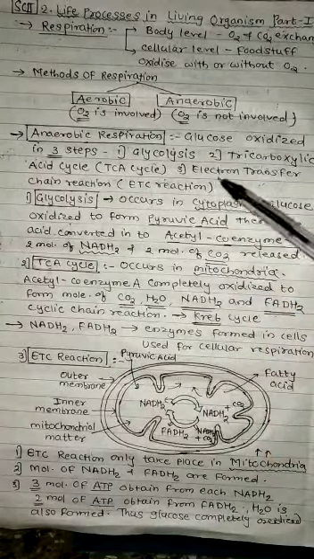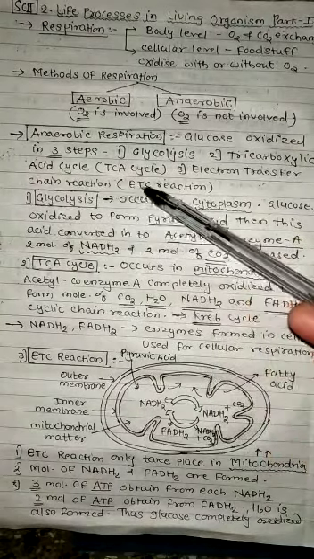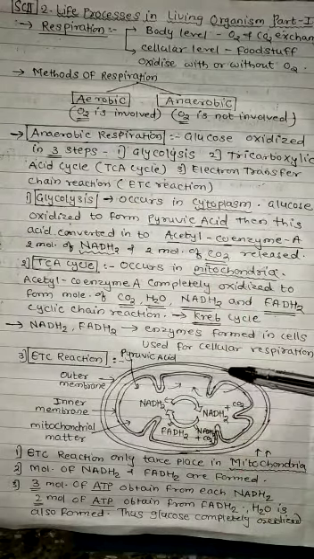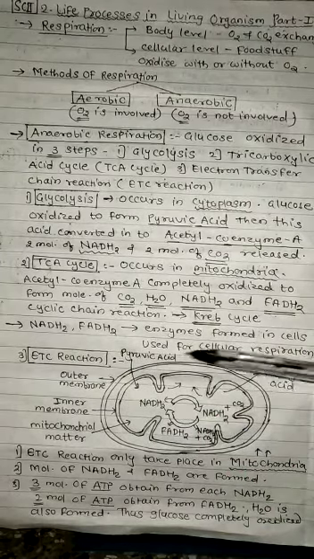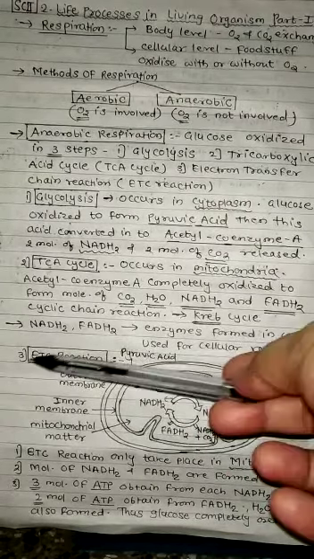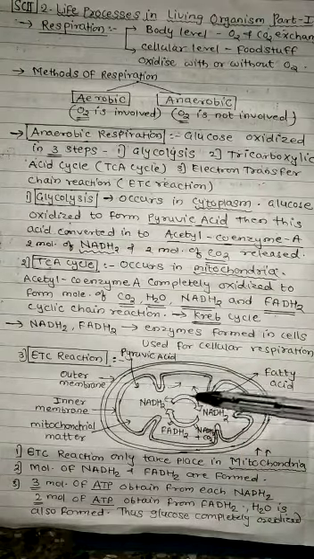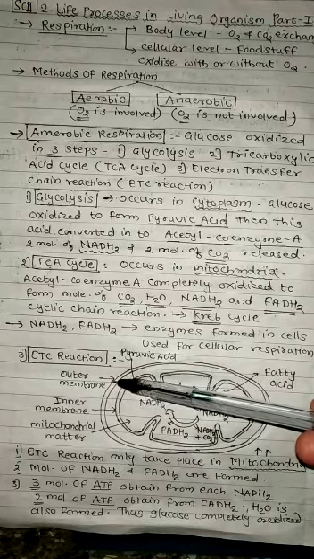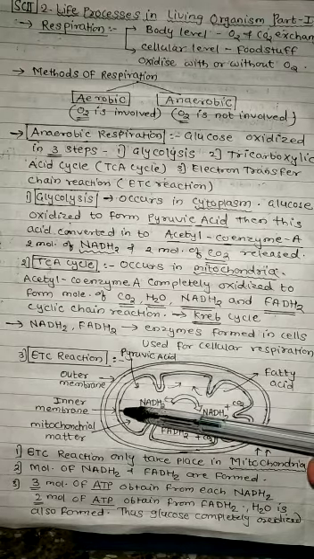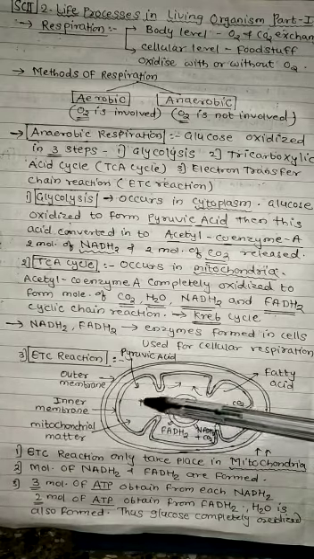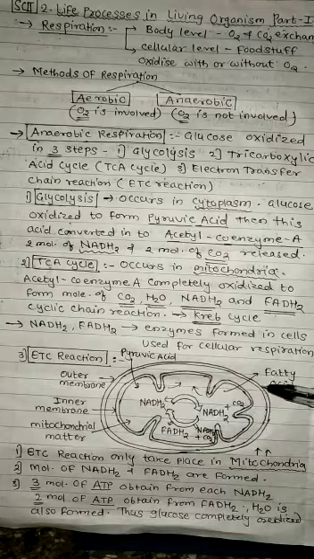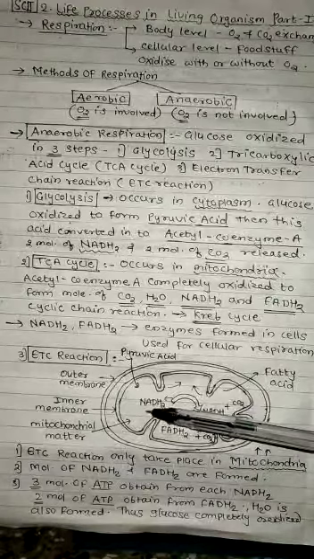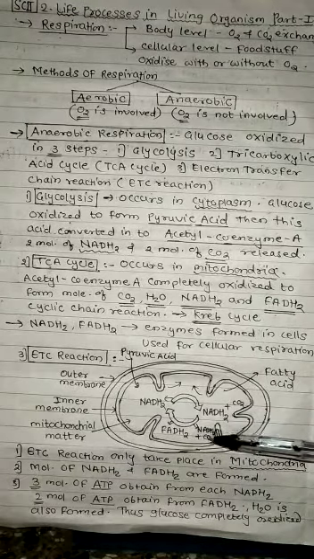Then the third step is the electron transfer chain reaction, that is ETC reaction. For this, first look at the diagram. This is a diagram of mitochondria, because this reaction takes place in mitochondria only. See, this is the outer membrane of mitochondria. This is the inner membrane. Then in it, this is the mitochondrial material, fatty acid and pyruvic acid. Then see this NADH2, then FADH2.